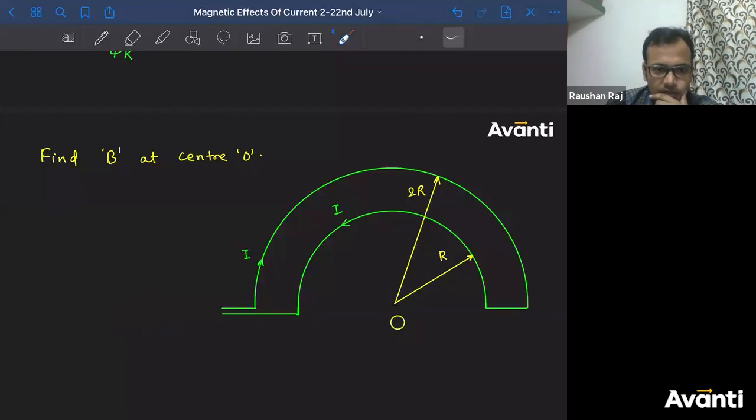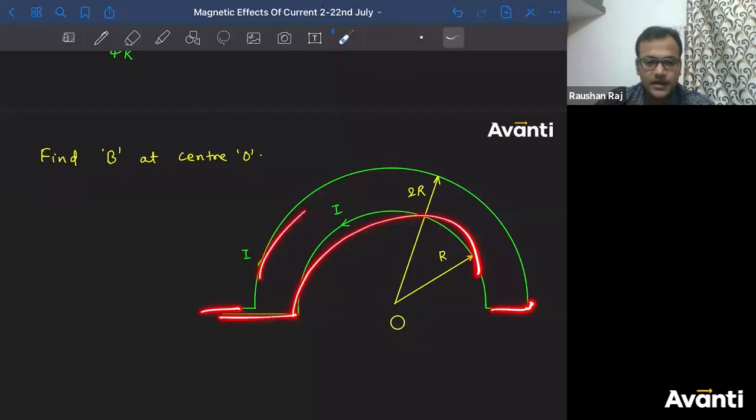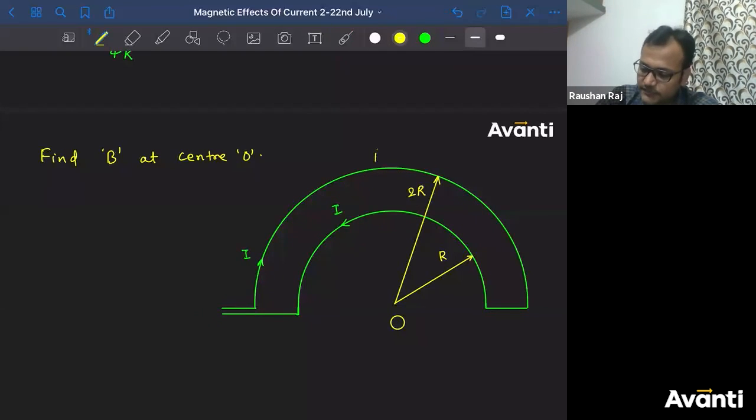So tell me the final answer, Ankita. Mu naught I by 8R. Okay, see how many elements there are. So 1 element, 2, 3, 4, 5. Because of straight current carrying wire, magnetic field will be 0. So we need to take care of the semicircular part only. Let me call this the first element. This is the second element. Because of the third and fourth, the straight current carrying wires, it will be 0.